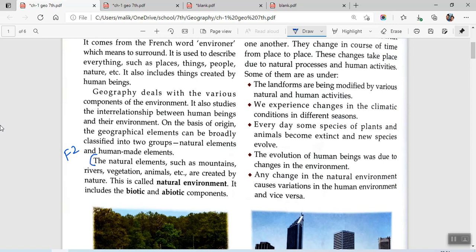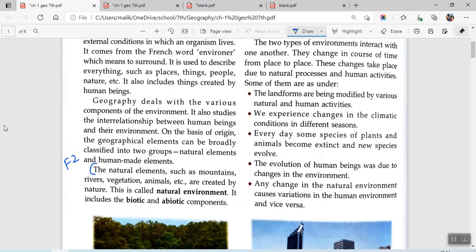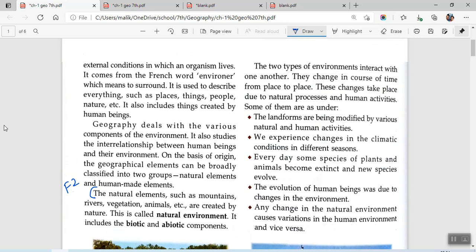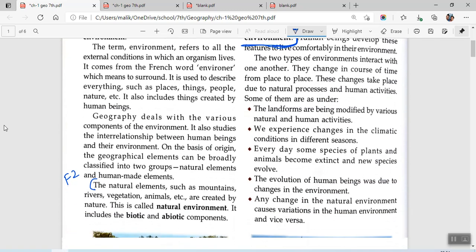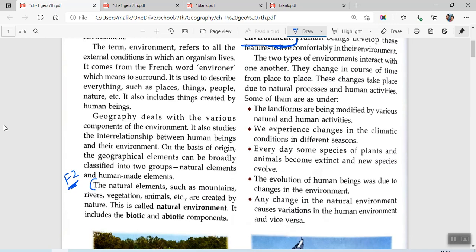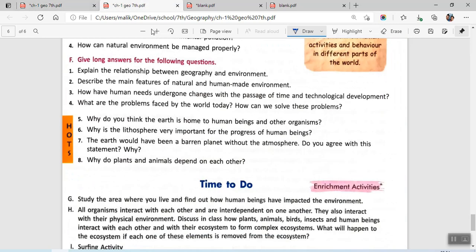You have to start from here. The natural elements such as mountains, these are natural environment. It includes biotic, abiotic components. So main features are mountain, river, vegetation, animals, etc. Then coming to the right hand side of the same page, the human made elements, you'll just be changing the paragraph just like it is done in the book right here, and you'll be writing till this place. That will be the answer to your F2. So you'll be writing this as your answer for F2.